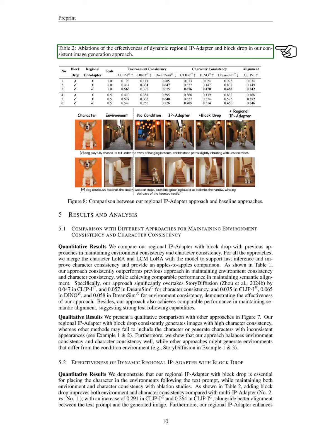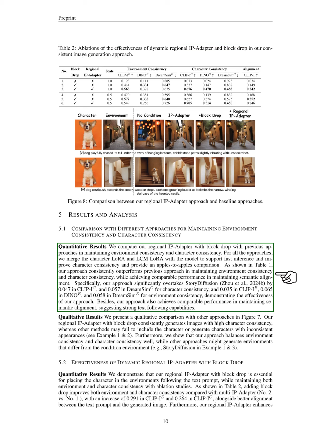Finally, we compare our regional IP-Adapter with block drop against previous methods for maintaining environment and character consistency. We merge the character LoRA and LCM LoRA with the model for efficient inference and improved character consistency, allowing for a fair comparison. Our results show that our approach consistently outperforms earlier methods in maintaining both environment and character consistency while achieving similar performance in semantic alignment. Specifically, we surpass StoryDiffusion by notable margins in character and environment consistency metrics, demonstrating the effectiveness of our method.